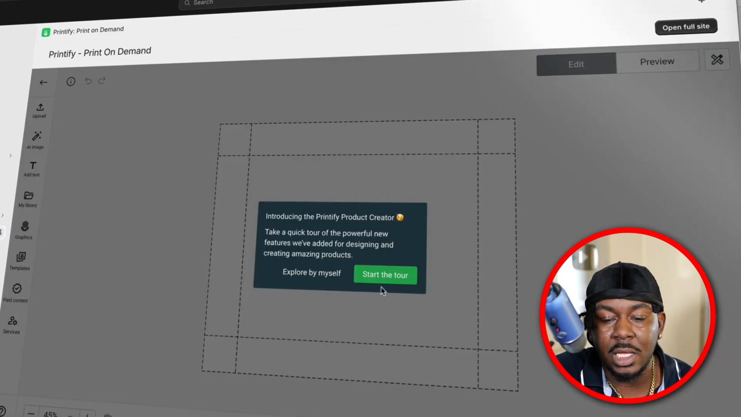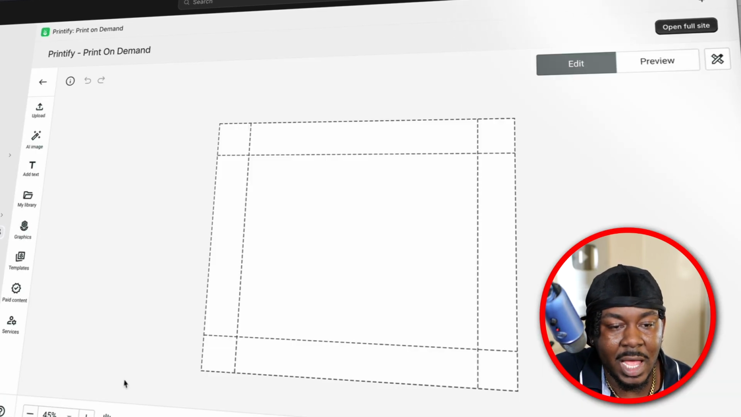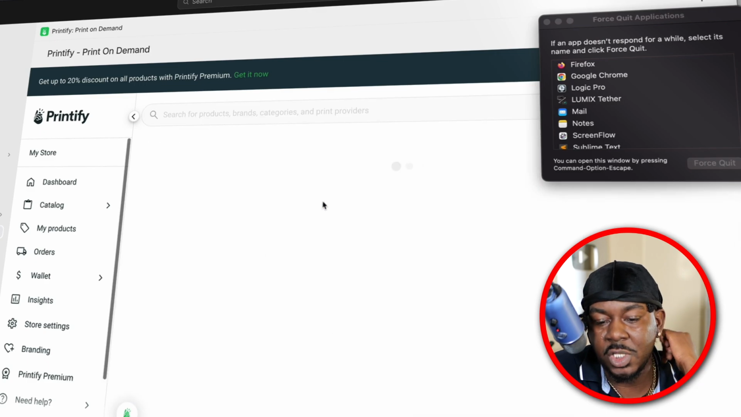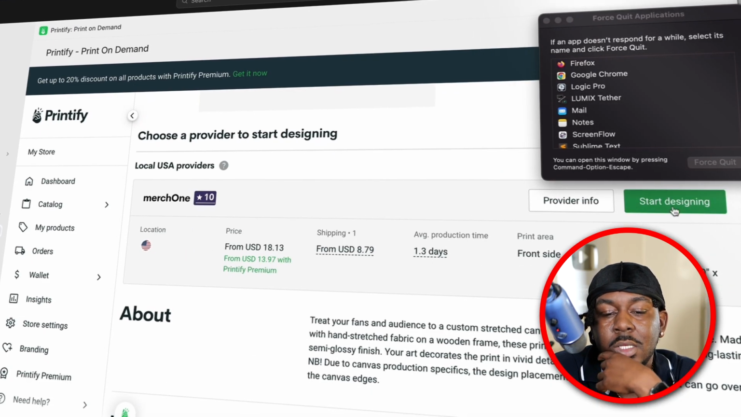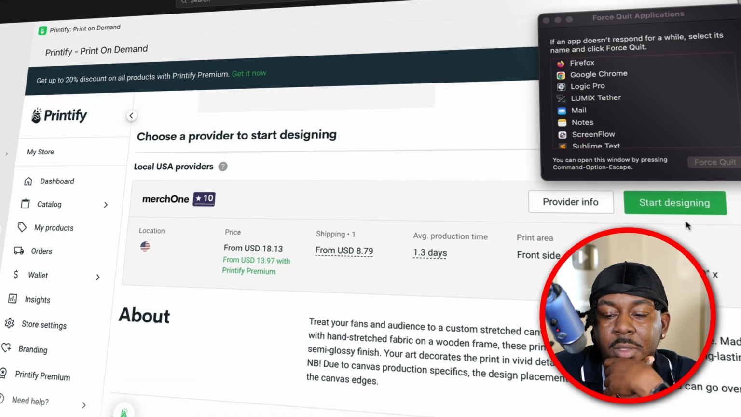Let's just start designing. Explore by myself. Got it. All right, so we'll just pick one. We'll pick the thick ones. They got the 30 by 40s. So that's what we'll go with. So we're gonna